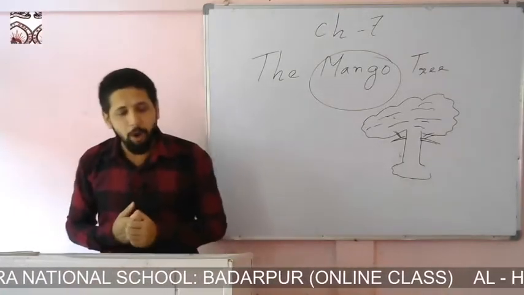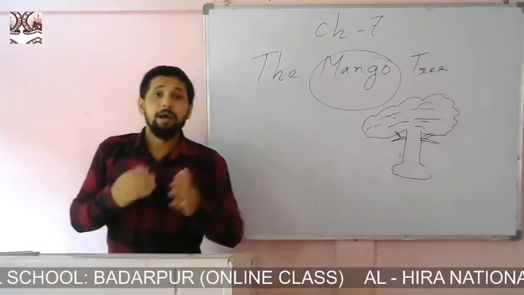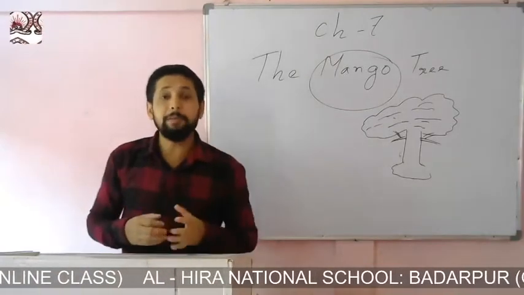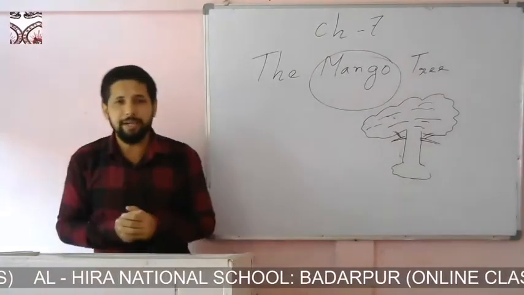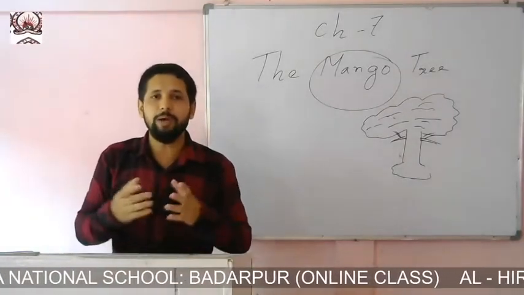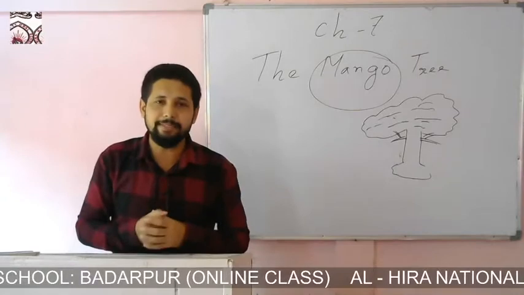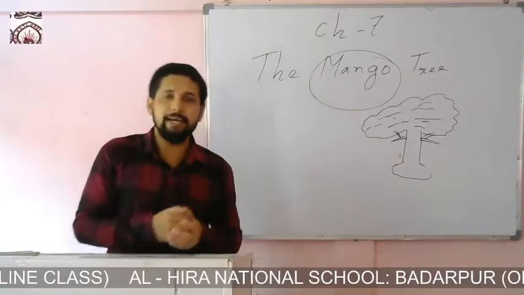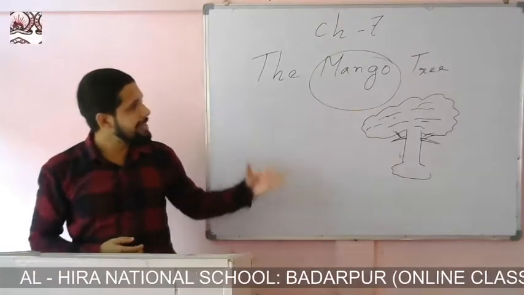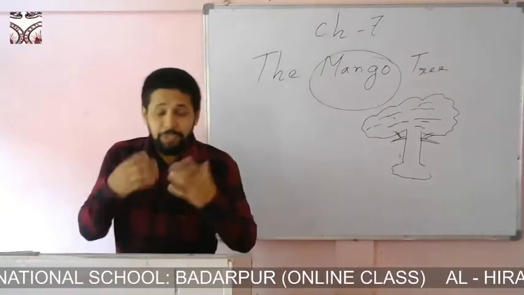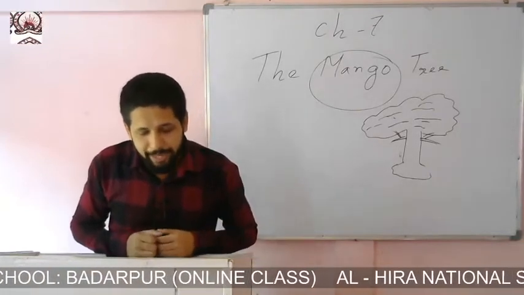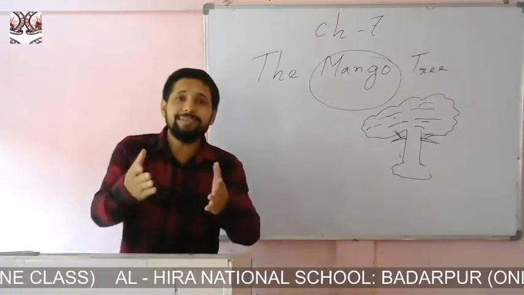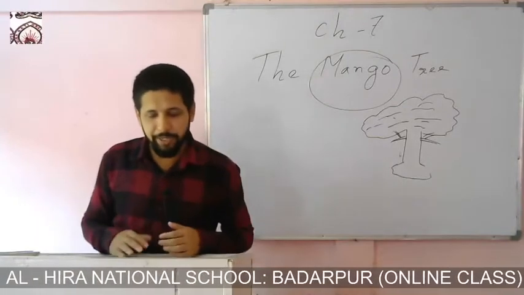There was a big tree in Omi's garden. In the very beginning of the chapter it has been said that there was a big tree in Omi's garden. We know that garden means what? A piece of land where we see different kinds of flowers and plants. In the garden sometimes we love to play. In that garden there was a big tree. It was actually Omi's garden. All right, it was a mango tree. Now we can understand that the tree was a mango tree.